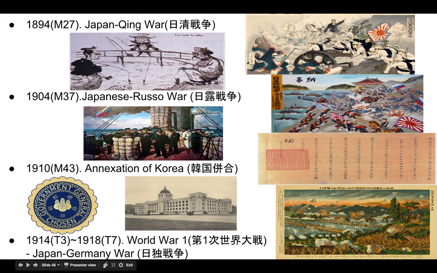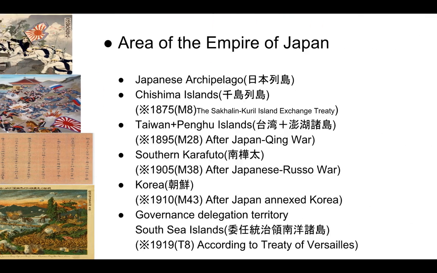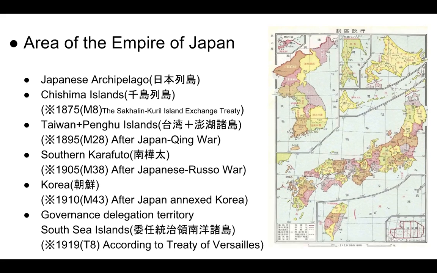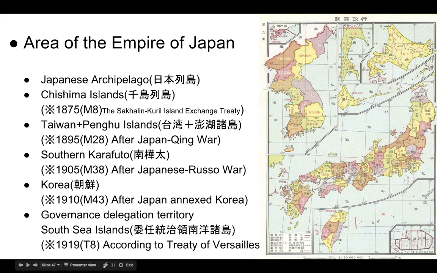So by this war, the area of the Empire of Japan increased so much. Basically, it's the Japanese archipelago, the Japanese islands. And in 1875, the Sakhalin-Kuril Islands Exchange Treaty. According to this treaty, Japan gets the Kuril Islands, those islands.